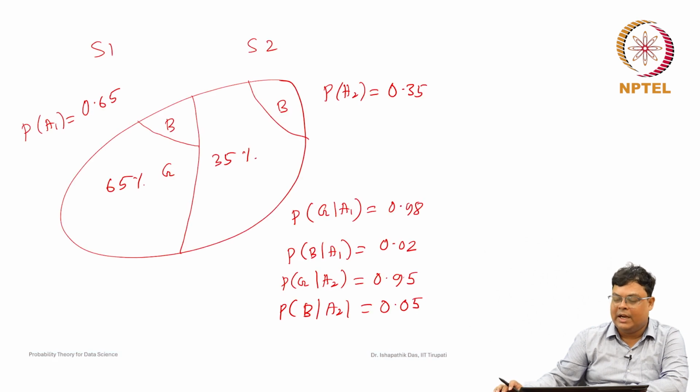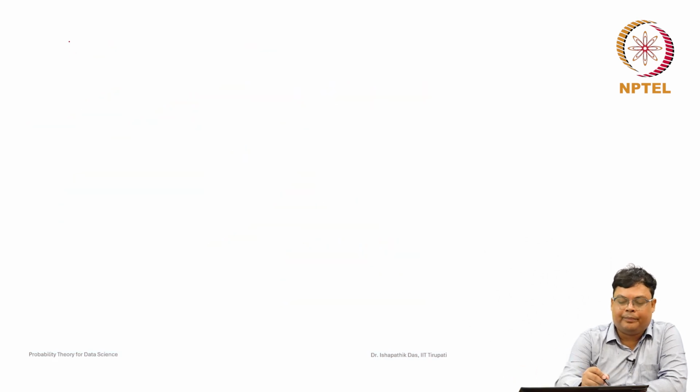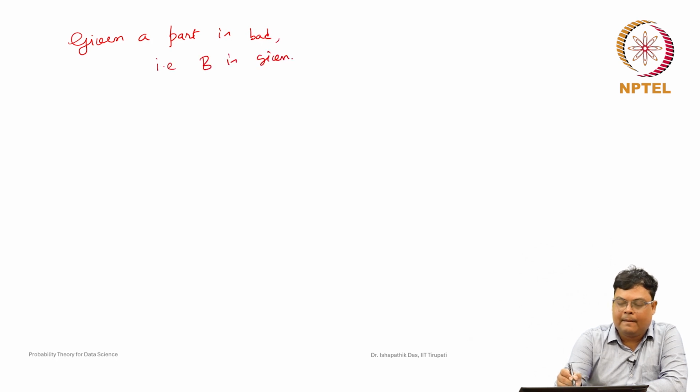Based on that, it is asked: given a part is bad, that means B is given here, we have to find the probability that it is from supplier 1.